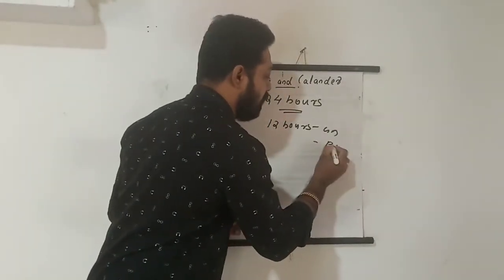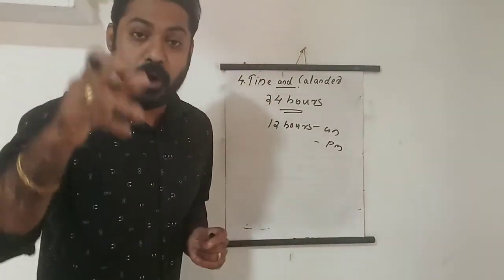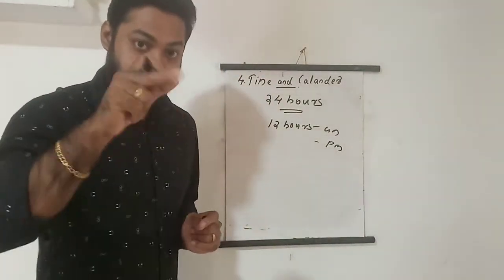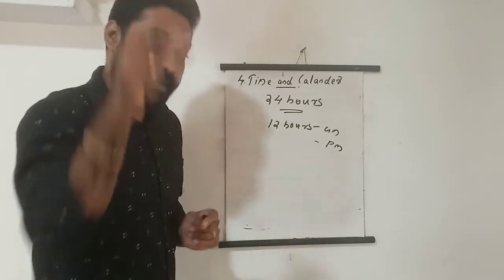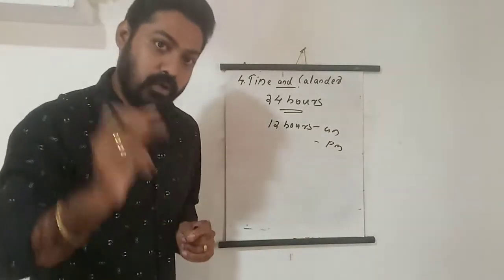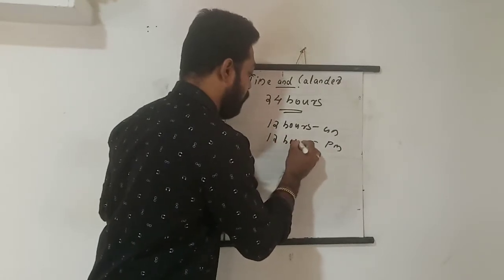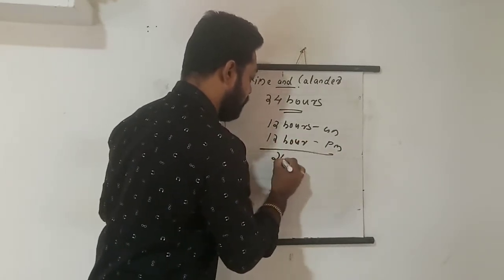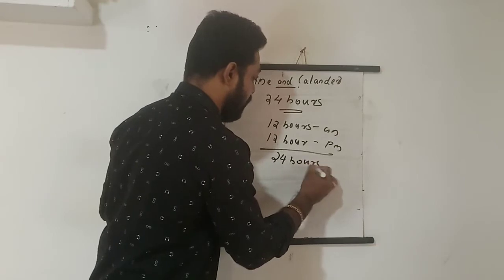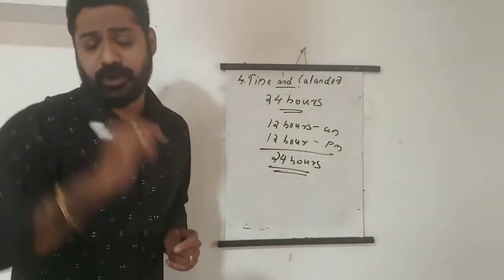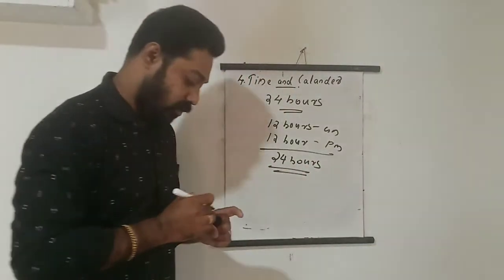In PM, that means starting at 12 o'clock noon, from that time to 12 o'clock midnight, how many hours are there? 12 hours. Understand? So in PM also, how many hours? 12 hours. Isn't it? So totally how many hours make a day? 24 hours make a day. Total 24 hours are there in a day, that we already learned.